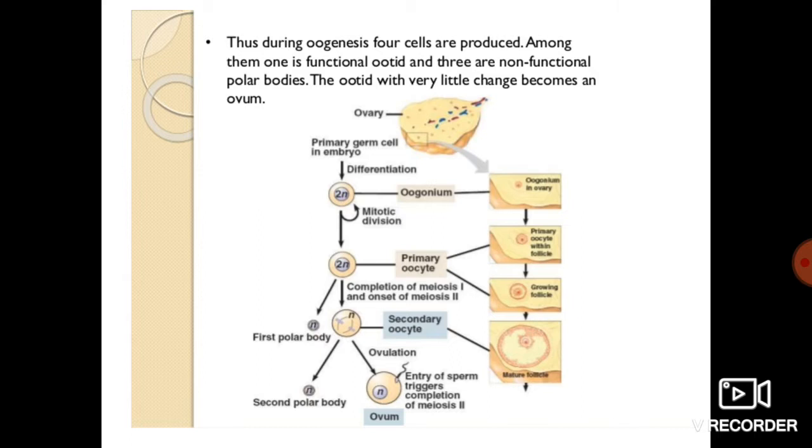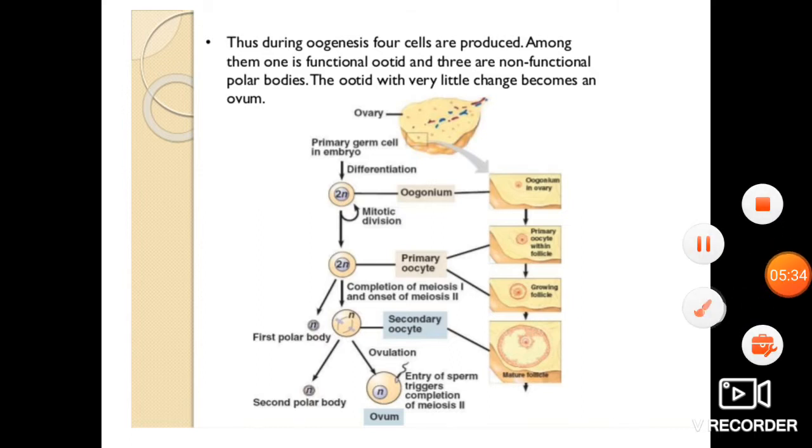Oogenesis is taking place in the ovary. Then the primary oocyte is being produced within the follicle, then the growing follicle, then this is the mature follicle or Graafian follicle. Here you can see the primary germ cell in the embryo differentiates, that is 2n, that is diploid, and leads to the formation of oogonium. Then mitotic division will lead to the formation of many such oogonia. Then the primary oocyte has been formed.